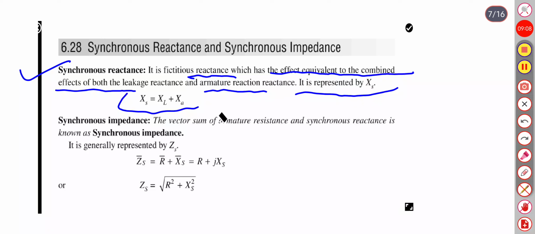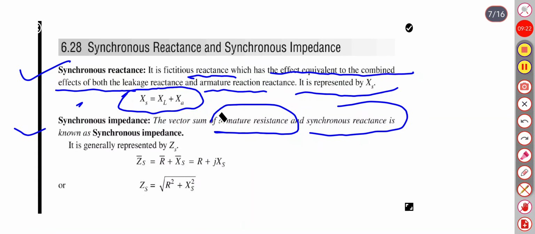So XS equals leakage reactance plus armature reactance. Synchronous impedance: the vector sum of armature resistance and synchronous reactance is known as the synchronous impedance. So ZS will be square root of R square plus XS square.